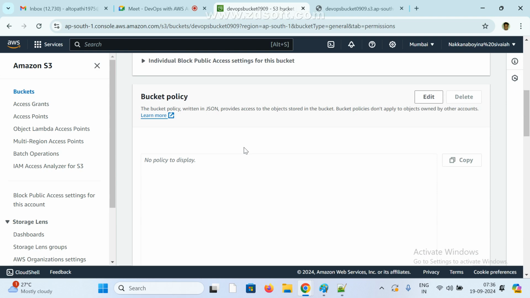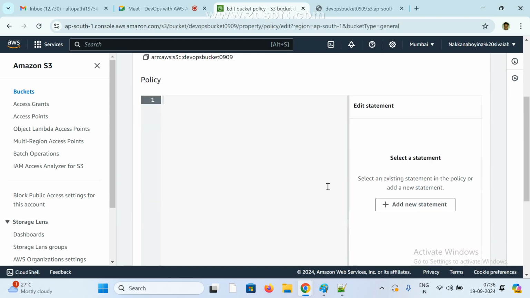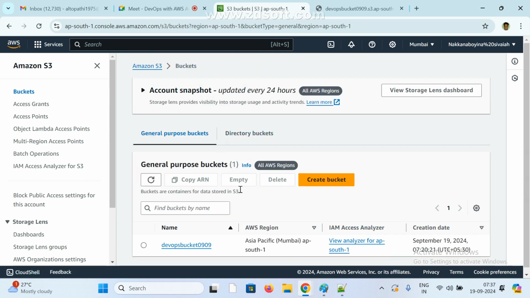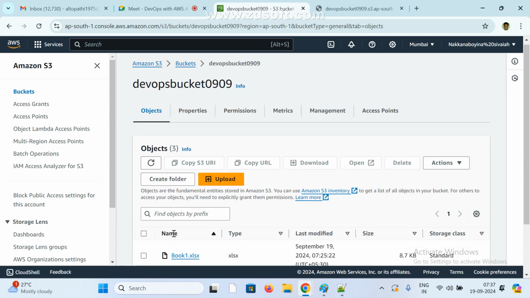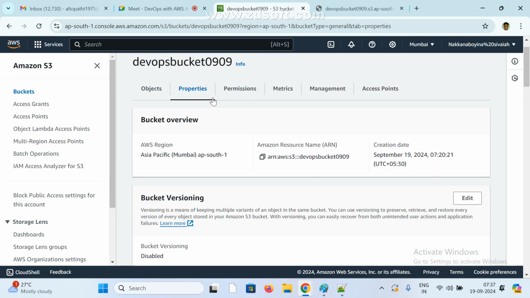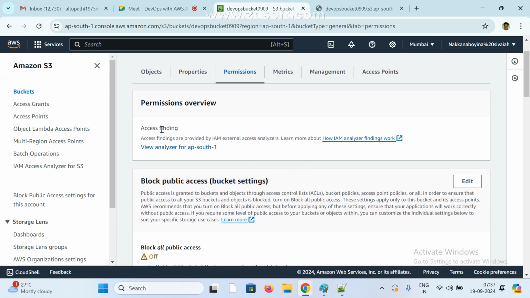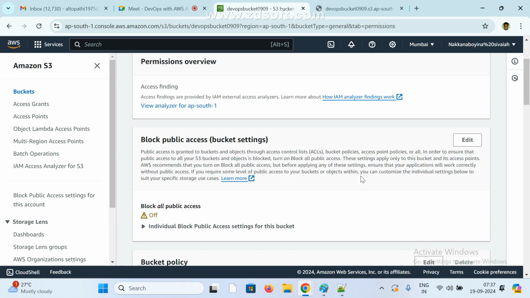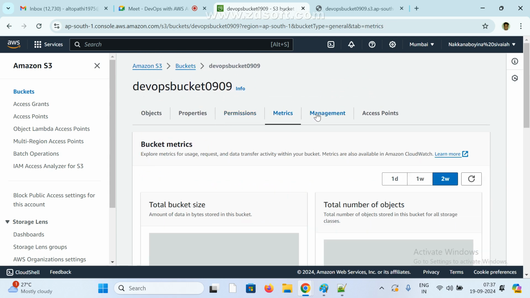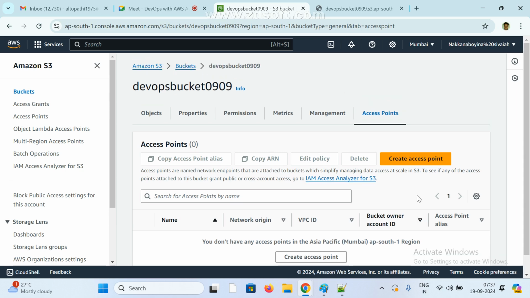Bucket policies, edit, add statement, this is no need. So click on the bucket, select the object, properties, permissions. Here only it will come. Access finding, edit. Metrics, management, access points, this and all no.